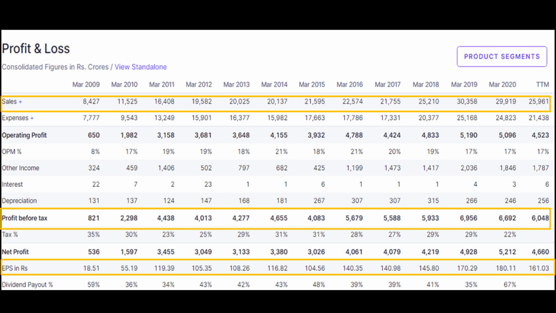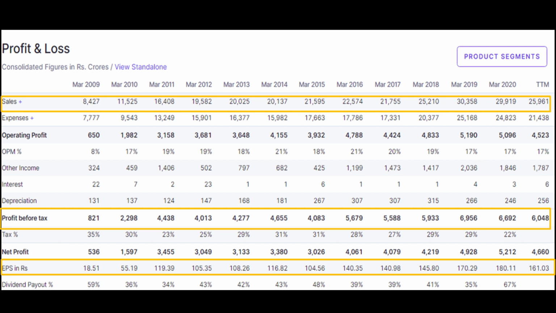Whenever everything is good, there is not much to tell about the management. When everything is bad and volumes are declining, how they generate a good profit and a good return for their investors plays a very important role. Bajaj Auto is delivering a good profit year on year, and the EPS has been continuously increasing for several years. That's a very good positive point. Despite COVID also, they could deliver